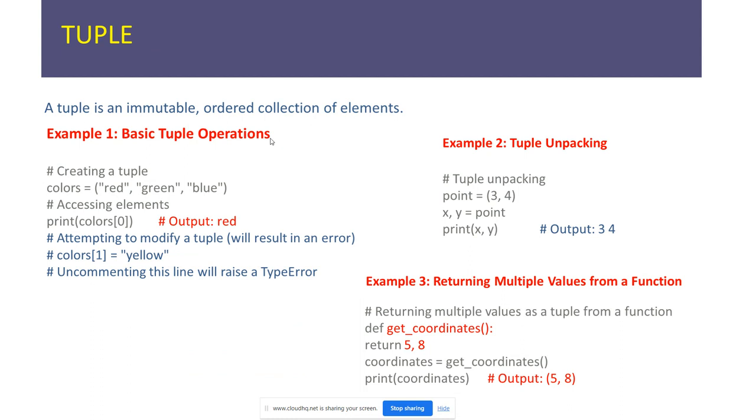A tuple is immutable. We cannot modify this one. So creating red, green, blue with a tuple, using round brackets. Accessing elements we can also do, individual colors at index 0. We get red. We cannot assign values, it will give an error.